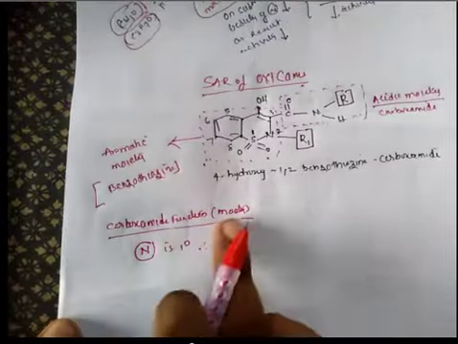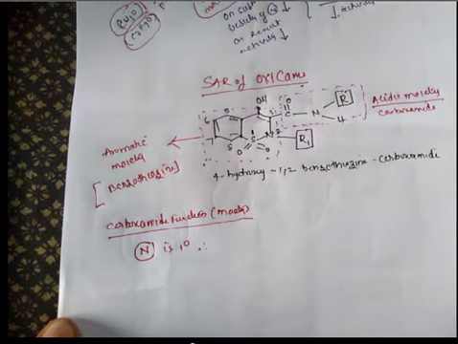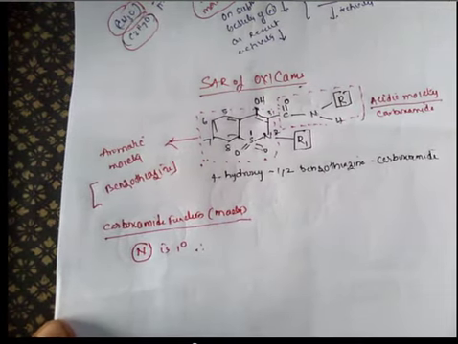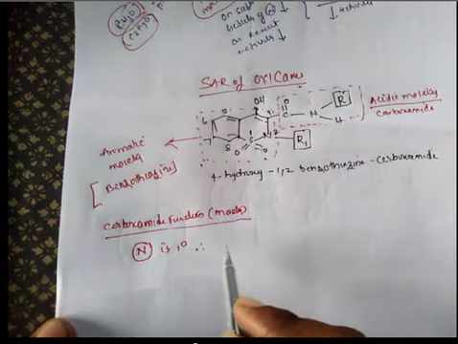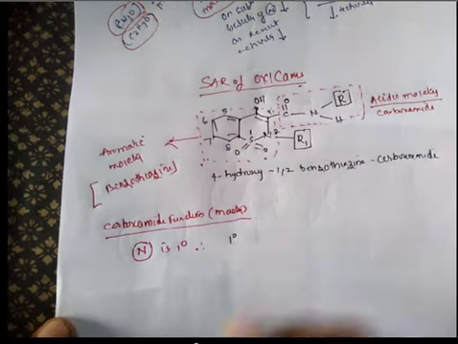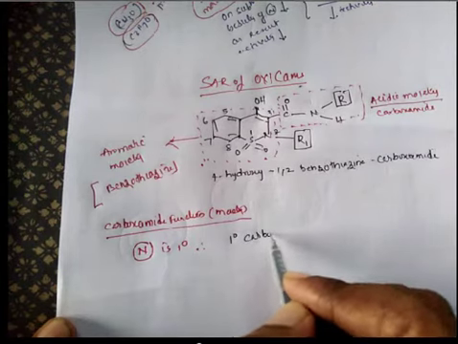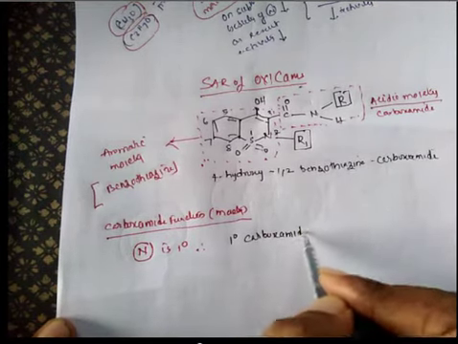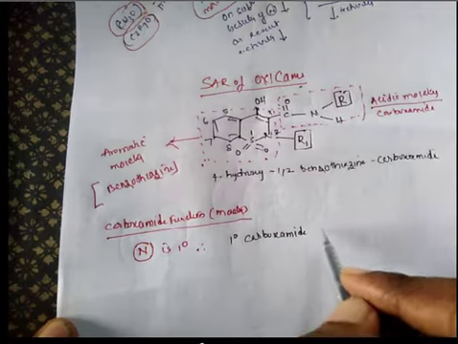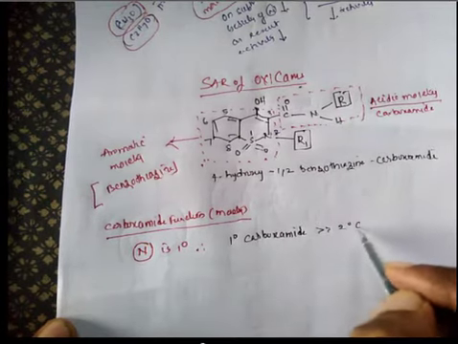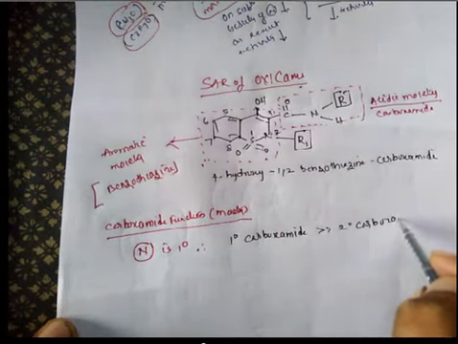So first we will discuss carboxamide modification possibilities. This carboxamide must be a primary carboxamide. So primary carboxamides are more active than secondary carboxamides.